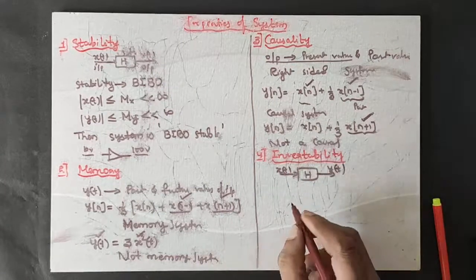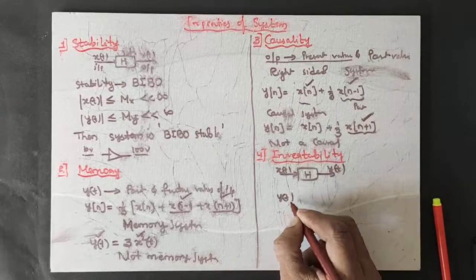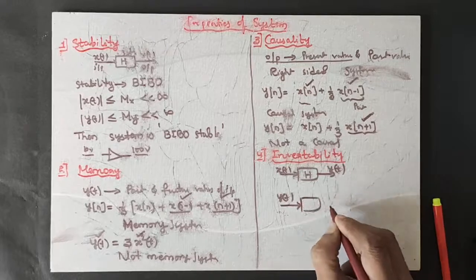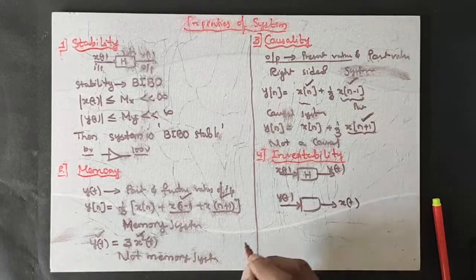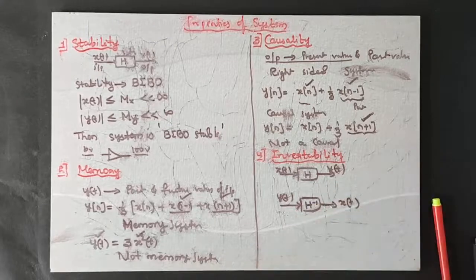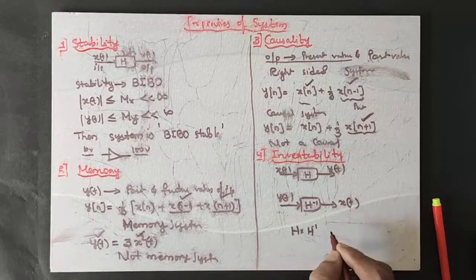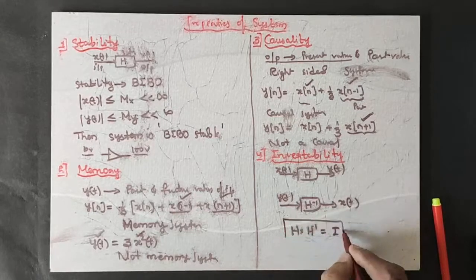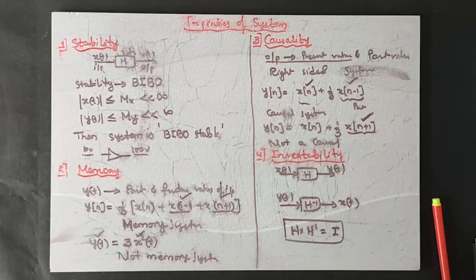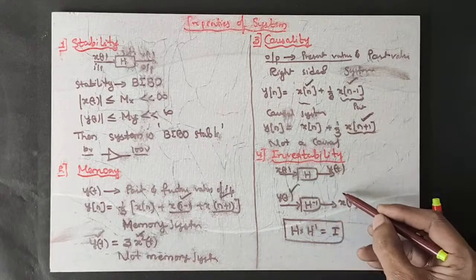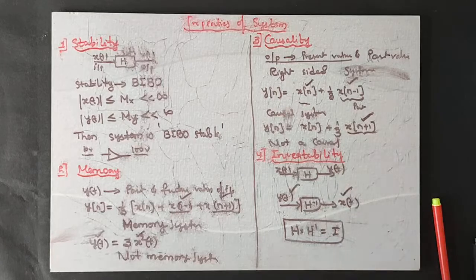And what about an invertible system? Very simple. You provide this output y of t and obtain the input x of t. If such a possibility is there, then this system H is called an invertible system. Generally, H multiplied by H inverse is an identity. Anyway, try to understand that an invertible system is one which can take output as input and give input as output. y of t becomes input and x of t becomes output. If such a possibility is there, the system is said to be invertible.